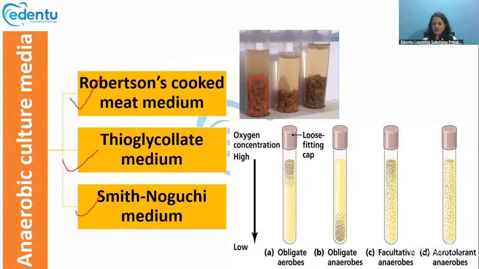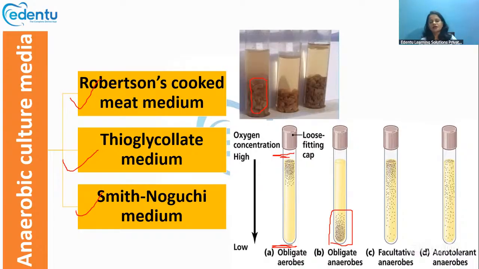Since so many ingredients are there, the oxygen concentration in this medium will be highest at the top and low at the bottom. So the aerobes will grow at the top, whereas the anaerobes will grow only at the bottom, because the oxygen concentration is less there.